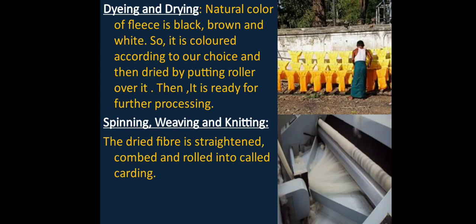After dyeing and drying, the last processes of wool production are spinning, then weaving and knitting. The dried fibers are then straightened, combed and rolled. This process is called carding, which means that after dyeing the fiber, we comb these fibers so that they get detangled and are converted into flat rolled surfaces so that they can now be spun into yarn. After spinning, they are woven and knitted into woolen cloth by machines or by hand.